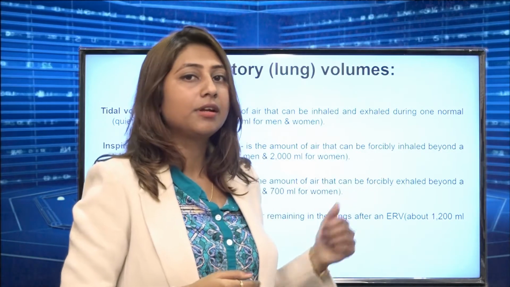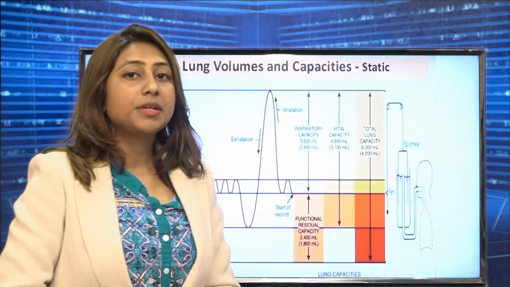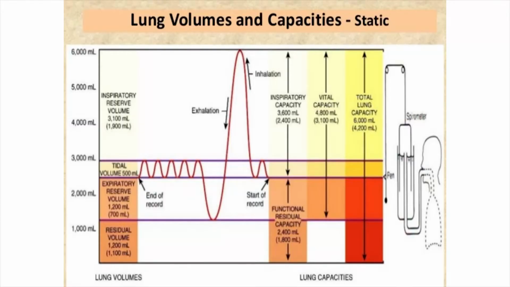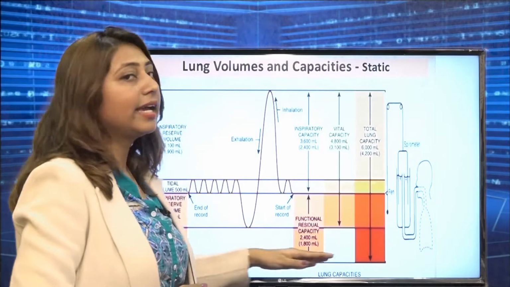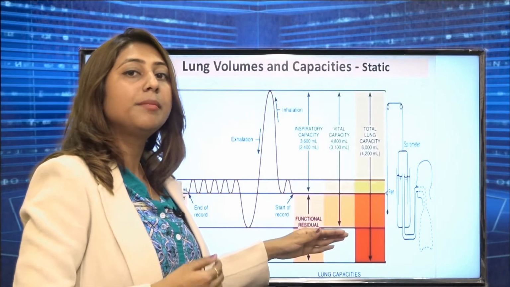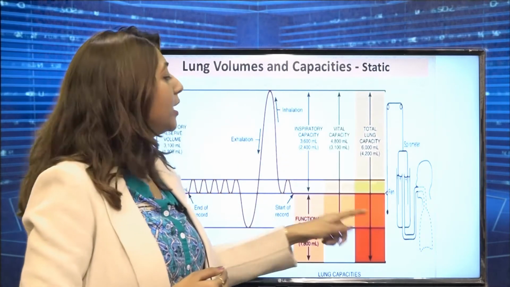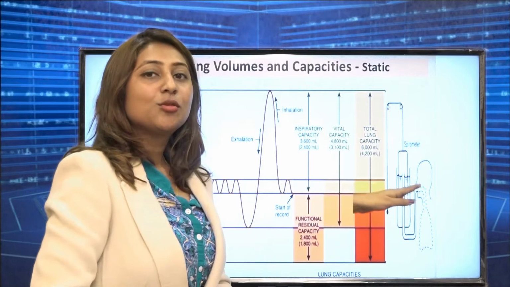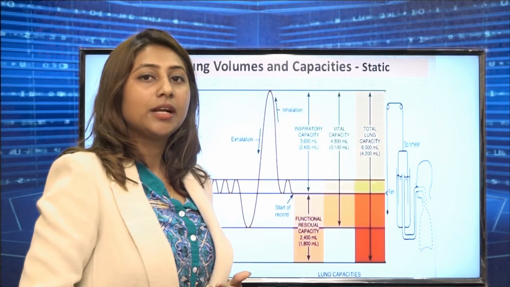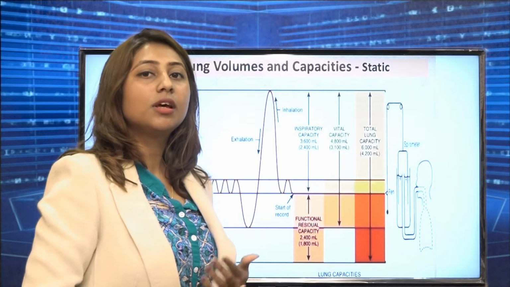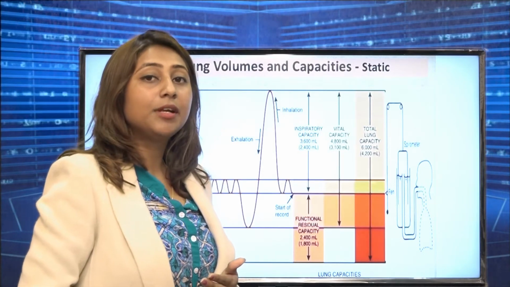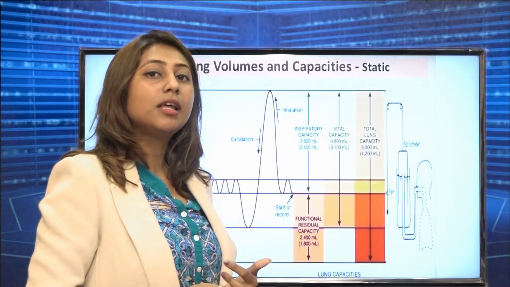In the graphical representation, we can see the x-axis and the y-axis. In the y-axis, we have the volume of air in your lungs, calculated in milliliters or liters. For the x-axis, we have the time, in seconds or minutes. Firstly, I would like to explain this part. Whenever we go to a doctor for a checkup, we have a special test for the lung capacities and volumes, that is the spirometry test and the lung function test.